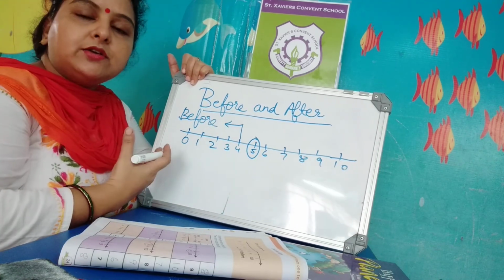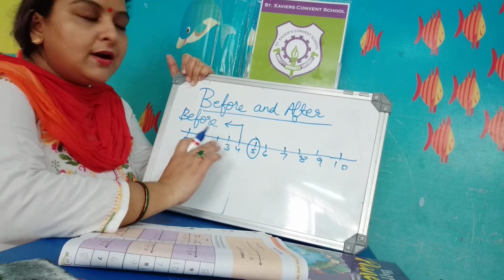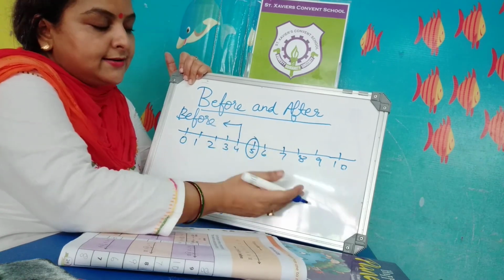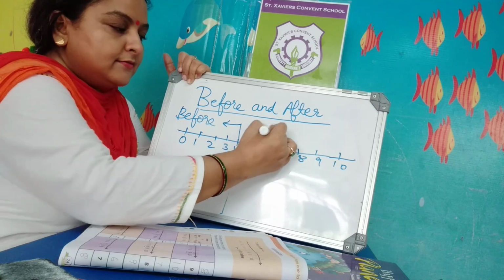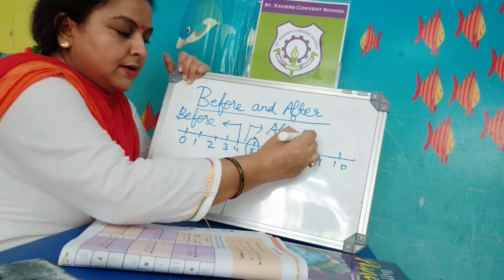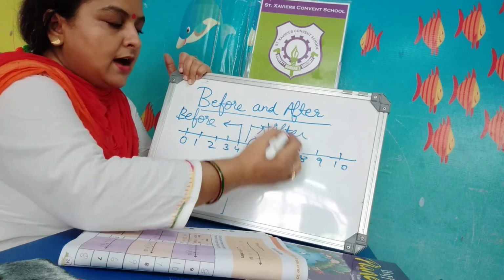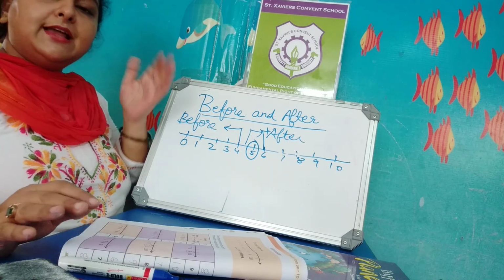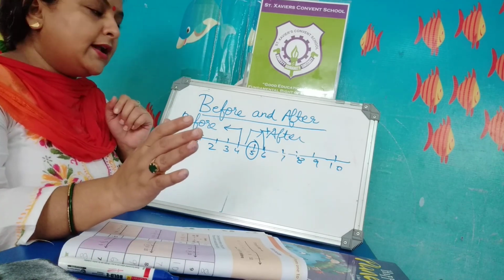The left side of the number you will write as before, and the right hand side of the number will come after. This is after the number 5, it is 6. So you have to remember the left hand side of the number is before and the right hand side of the number is after.